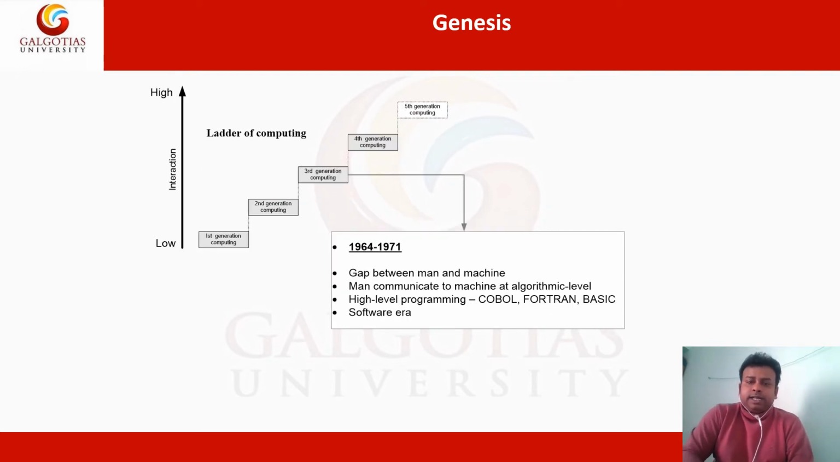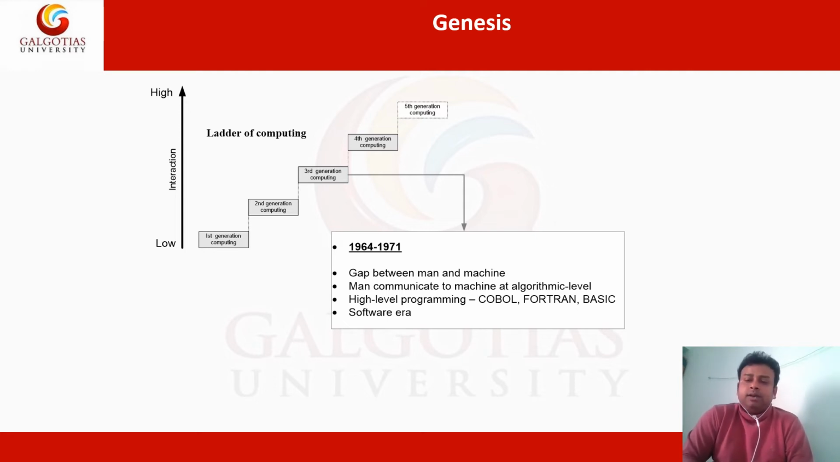Next generation, okay, still there is a gap between man and machine, but the gap is reduced compared to the previous generations. This time, man communicates to the machine at the algorithm level. Some high level languages like COBOL, Fortran, Basic, all those languages were designed in this period. So at that time people were able to write normal programs for their purpose.